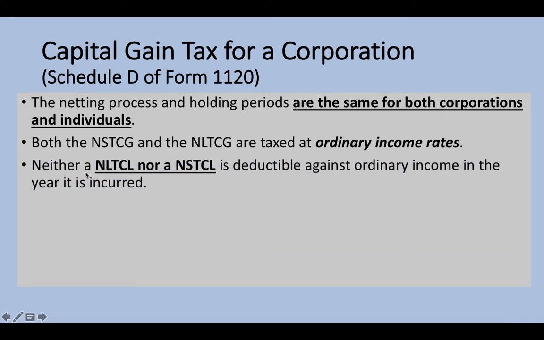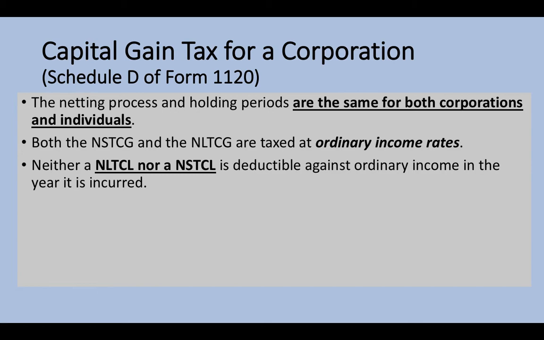Then for the losses, the net long-term capital loss and net short-term capital loss are deductible against the ordinary income in the year it is incurred. This is different from an individual as well. For an individual, you can use the capital loss to deduct from your ordinary income for up to $3,000.